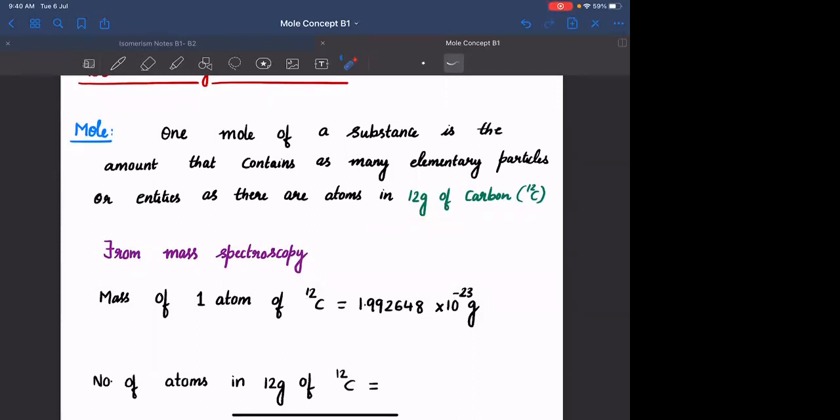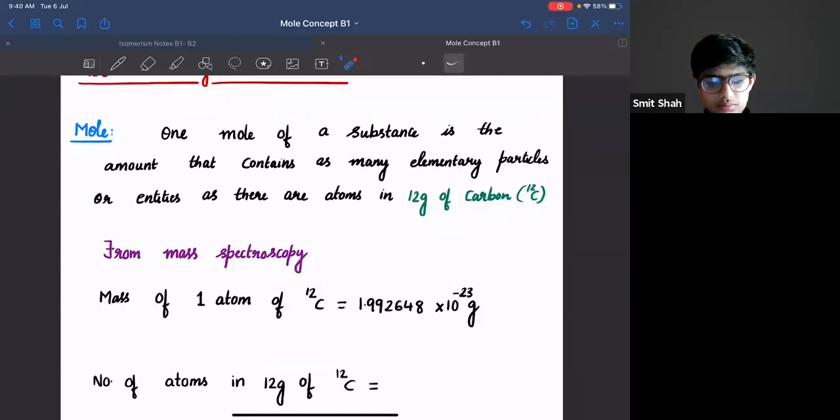What is meant by 1 mole of apples? 1 mole of apples will be exactly equal to the number of carbon atoms present in 12 grams of carbon sample. Whatever number of atoms are in 12 grams of carbon sample, that is called 1 mole. Is that clear? Yes, sir.